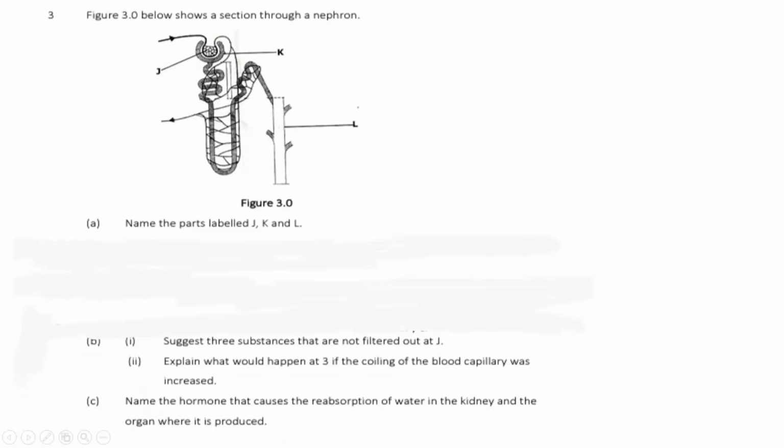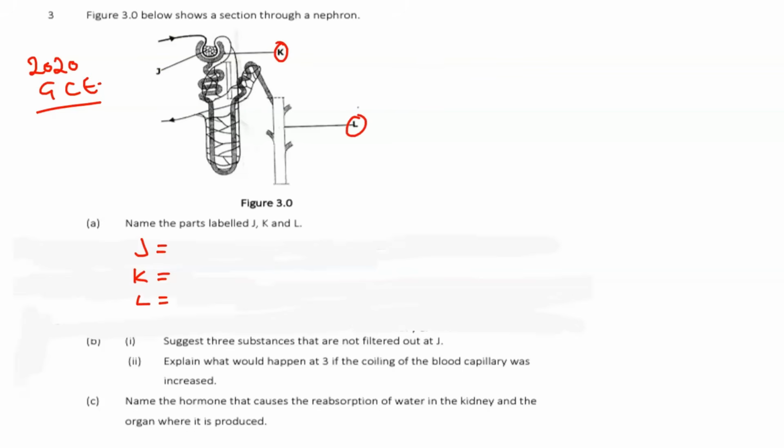Okay. Let us look at this question. So this one came in 2020 GCE, and the question reads: Figure 3.0 below shows the section through a nephron. Then the first question is, name the parts labeled J, K, and L. What are the parts labeled J, K, and L? So J is right here, K is right here, and of course L is right here.